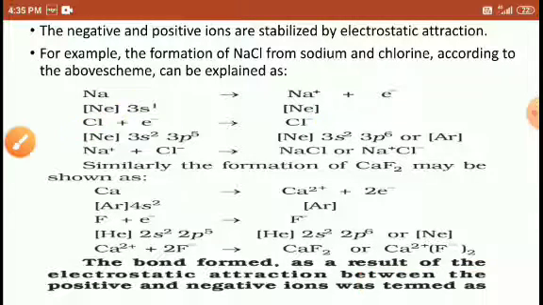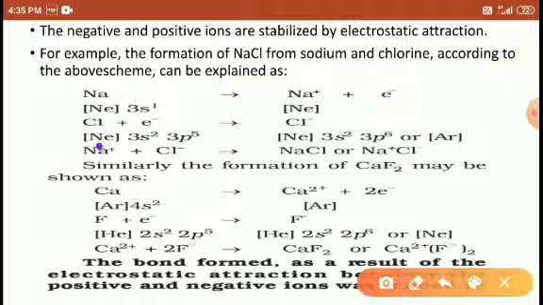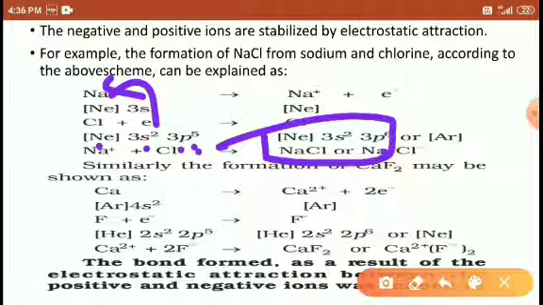The chlorine configuration is neon 3s2 3p5, so only 1 electron is required. When 1 electron is added, 3p5 becomes 3p6, and it attains the noble gas configuration.